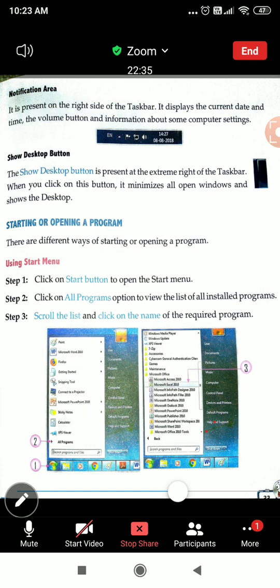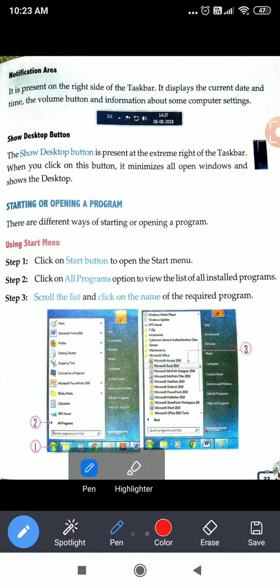Now the notification area. As I have previously told you, it will give you notifications about everything. It is present on the right side of the bar. In this, it is displaying the current date and time. The volume button is also present here. You can see a speaker. This is the volume button.